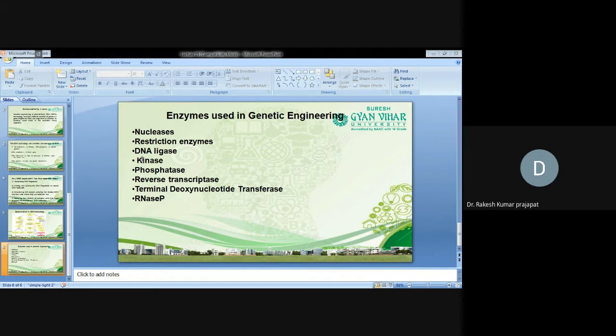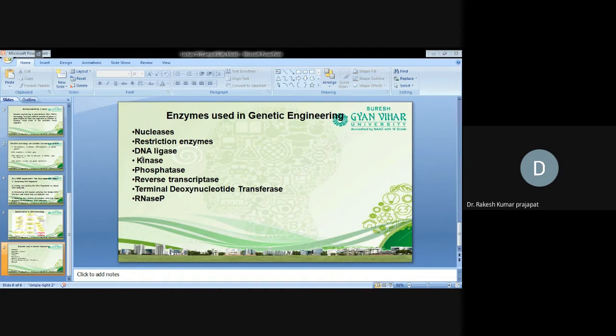Temin and Baltimore, in a virus, reverse transcriptase. The main function of reverse transcriptase: generally we see the genetic flow from DNA to RNA, RNA to the protein. Means first DNA has to replicate into DNA, then DNA will transcribe into RNA, then RNA will translate into the protein. But by discovering reverse transcriptase, we can understand that genetic information can flow back from RNA to DNA. So it's a very tremendous discovery in the history of molecular biology.